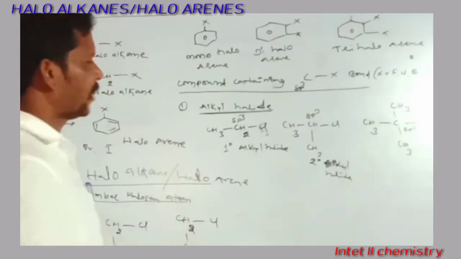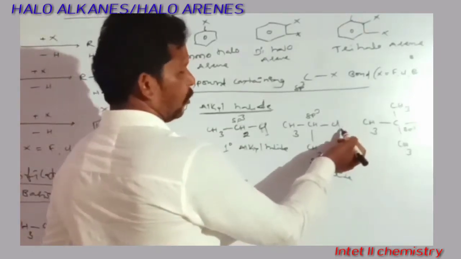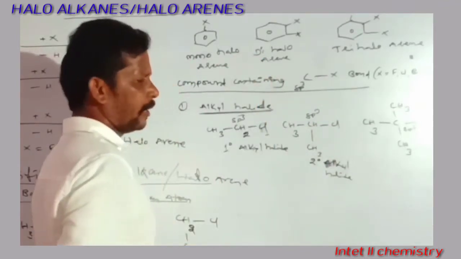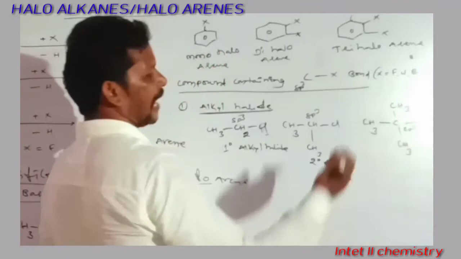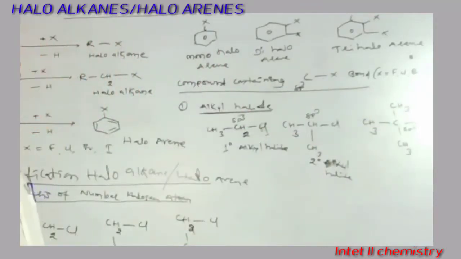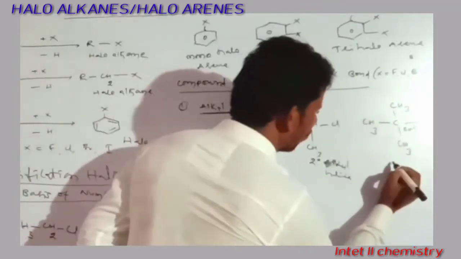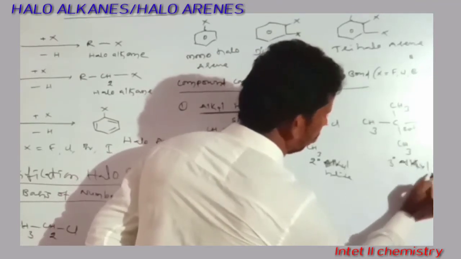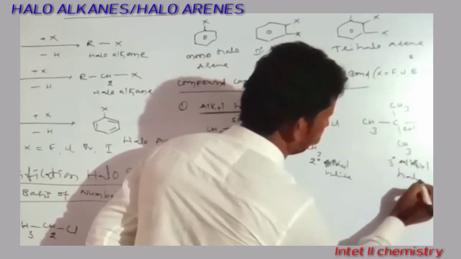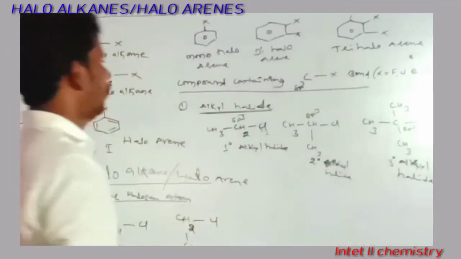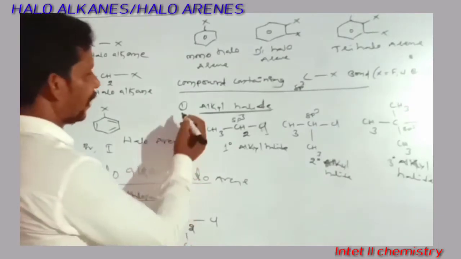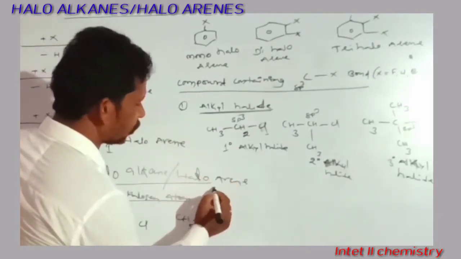Further classification of alkyl halides: if the halogen atom is directly attached to the secondary carbon, it is called a secondary alkyl halide. If the halogen atom is directly attached to the tertiary carbon, it is called a tertiary alkyl halide. So this is the further classification of alkyl halides. Okay, next, the second one I am going to discuss.